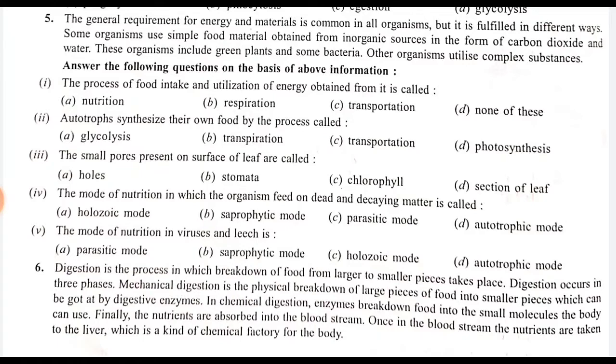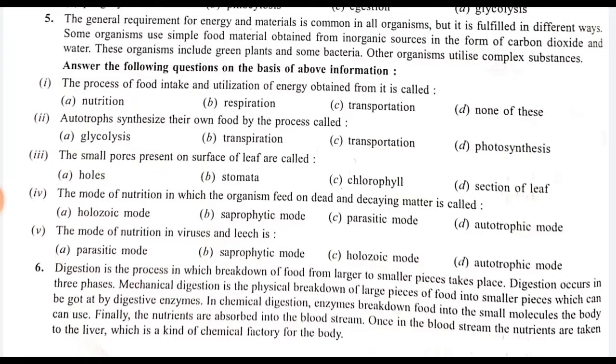Next, question number four. The mode of nutrition in which organisms feed on dead and decaying matter is called. Again I repeated the question because this question is very easy in a way. The mode of nutrition in which organisms feed on dead and decaying matter is called saprophytic mode of nutrition. That is the correct option, because holozoic organisms take the five major processes like ingestion, digestion, absorption, assimilation, and egestion. Parasitic means the living organism depends on another living organism for food and nourishment.